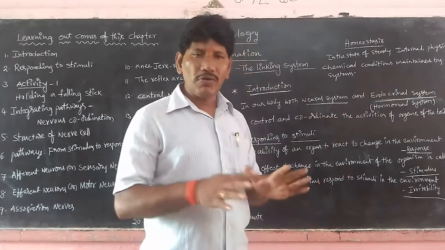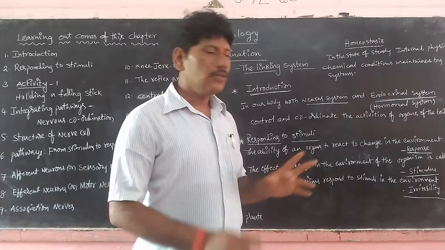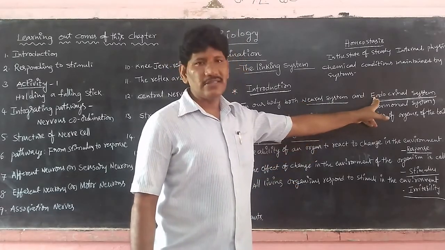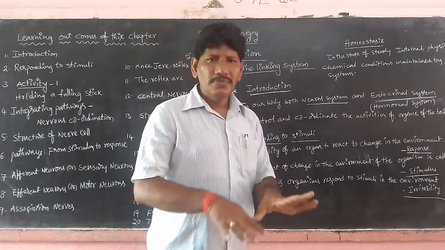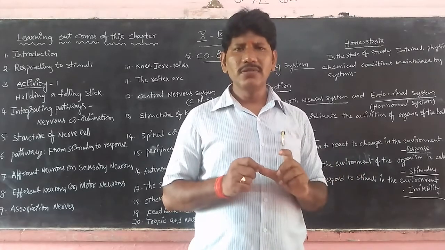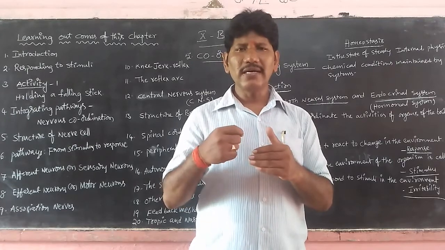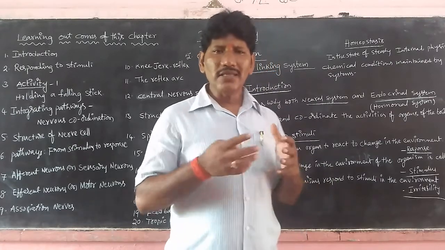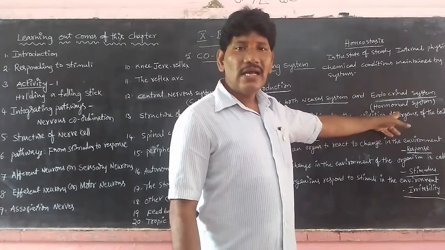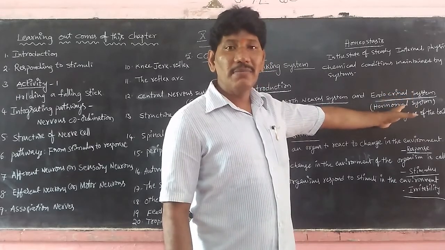So our body controls and coordinates all its activities through two parallel systems: the neural system as well as the endocrine system. The neural system occurs in a network-like form which allows rapid changes, meaning quick reaction. Whereas the second, the endocrine or hormonal system, secretes hormones. Hormones mean chemical messengers or chemical coordination.